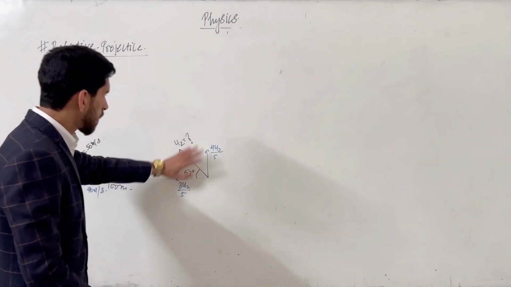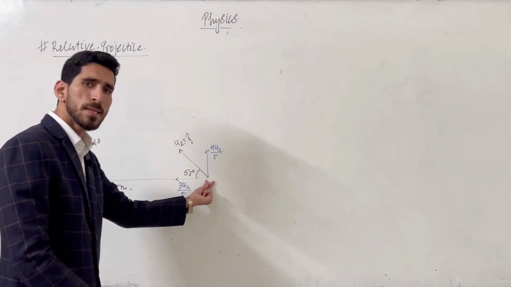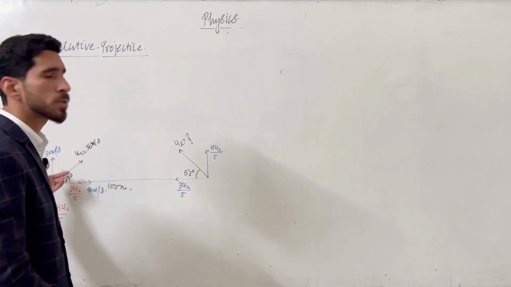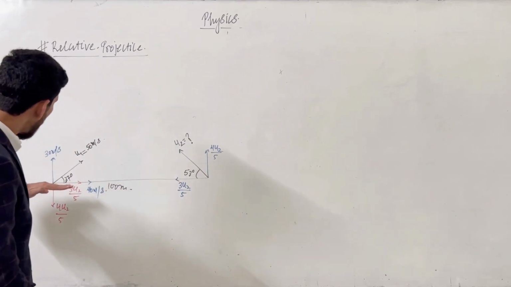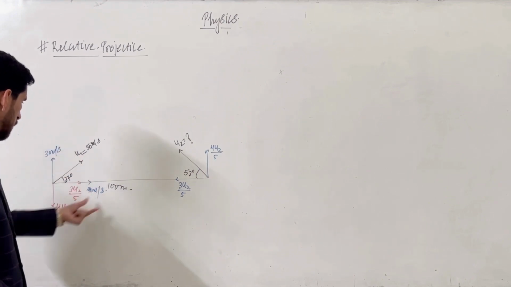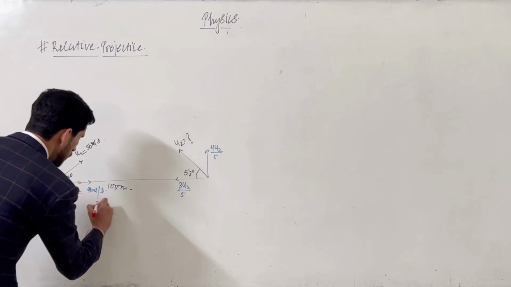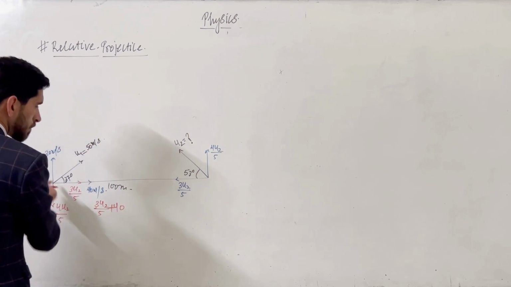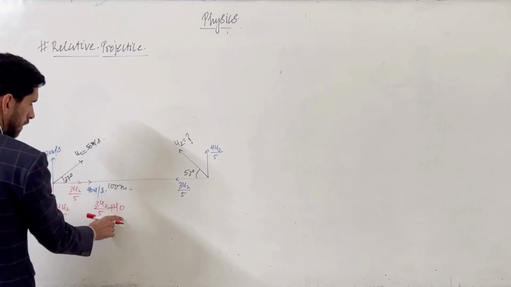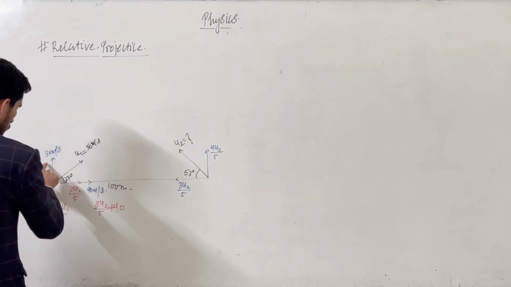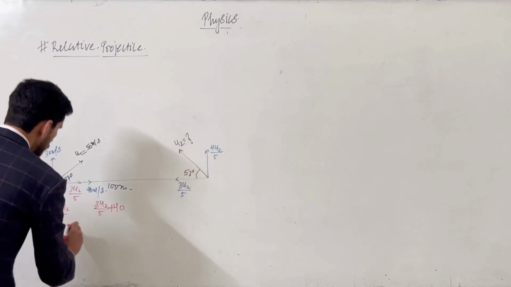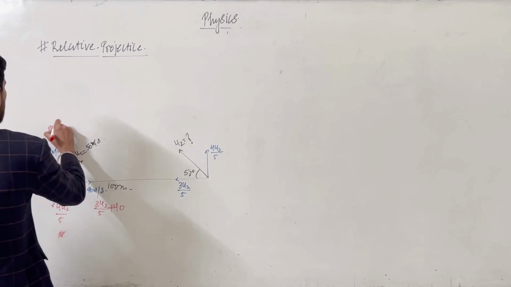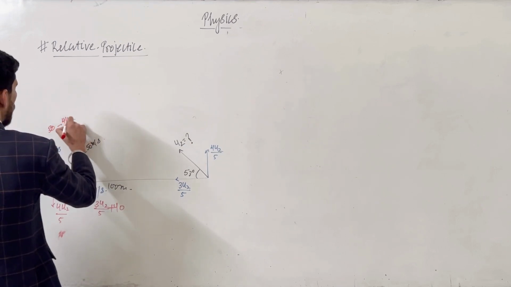So now we can consider this object to be at rest, because I have given this velocity to this one to consider the relative motion. So relatively, this object is now moving with these velocities. How much velocity is this? This is 3u2 by 5 plus 40. The relative velocity of A with respect to B in this direction is 3u2 by 5 plus 40. And the relative velocity of A with respect to B in the upward direction is 30 minus 4u2 by 5.